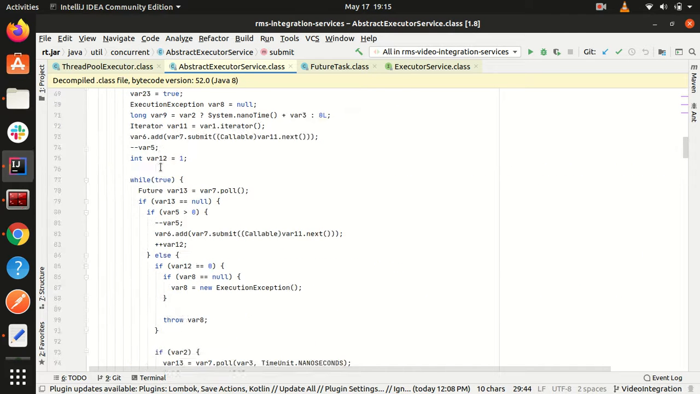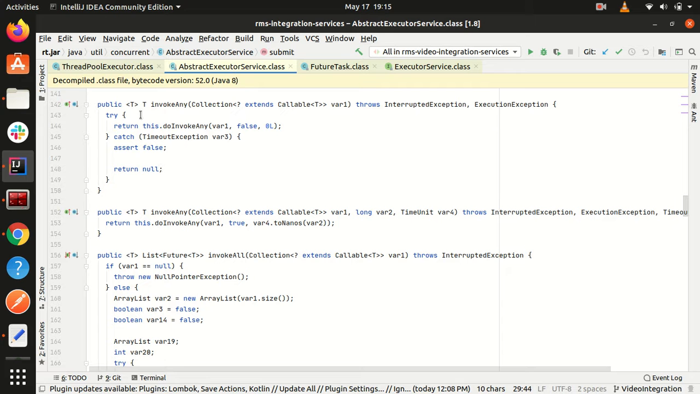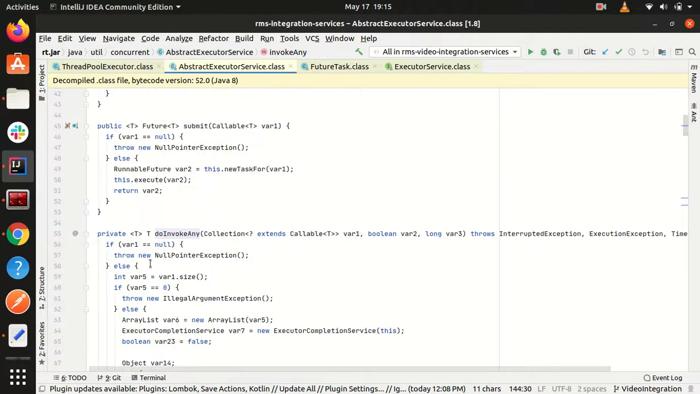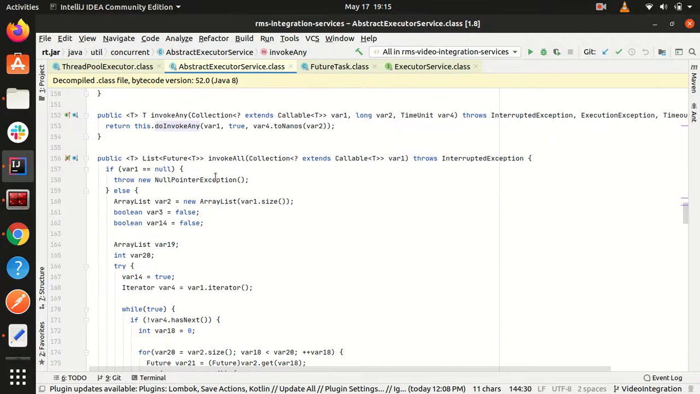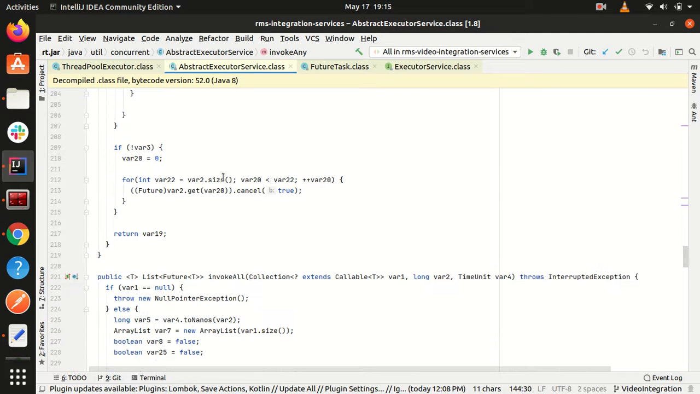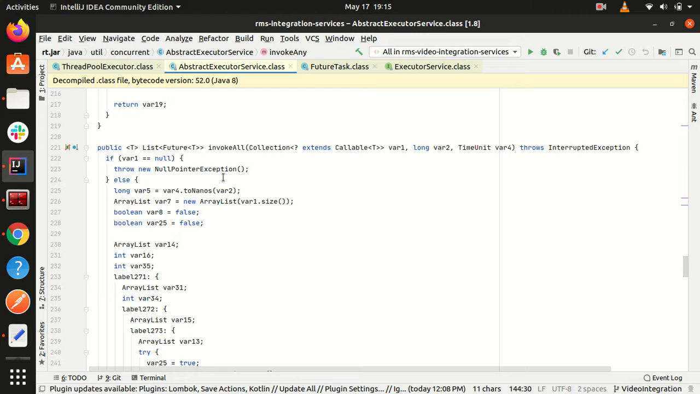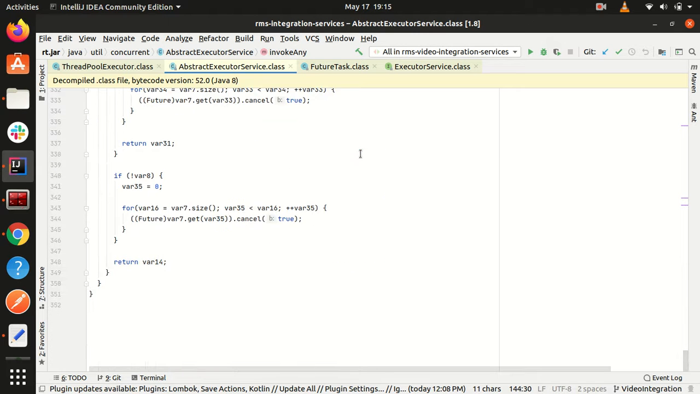Other than that, it also provides invokeAny and invokeAll implementations. As you can see, it provides an implementation of the invokeAny method. It also provides an implementation of the invokeAll method. In invokeAny, it calls doInvokeAny, which is written inside it, as you can see here, which is a private method. And for invokeAll, as the method name suggests, it invokes all the tasks which are provided as the method's argument. So I hope you understood what exactly the AbstractExecutorService class does.